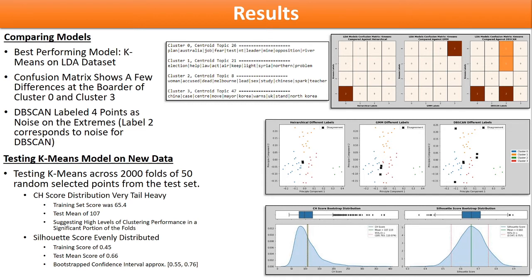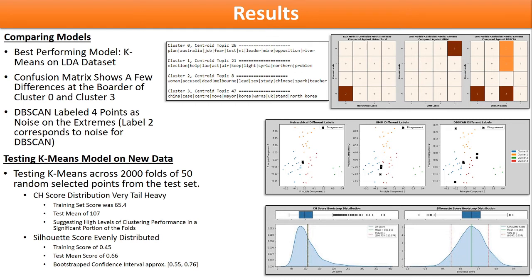Inspecting these disagreements on a PCA-reduced two-dimensional graphing of the LDA dataset clarifies the region of disagreement for all algorithms is generally between the boundary of cluster 0 and 3. Inspecting the topics closest to cluster 0 and 3's centroids shows that the two topics are slightly similar, with words like fear and warns and other vaguely worrisome words associated with each topic. The reserved test set was utilized to measure the performance of the model.